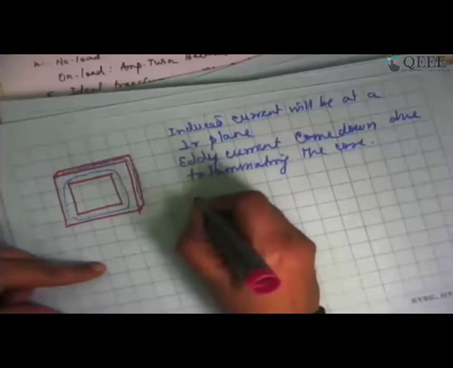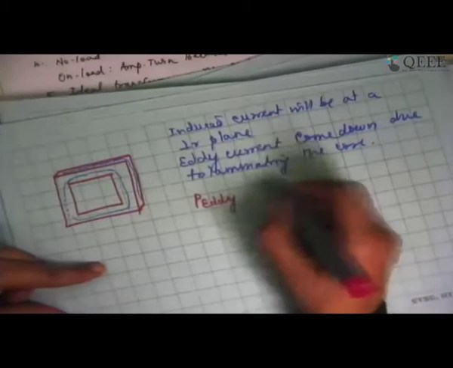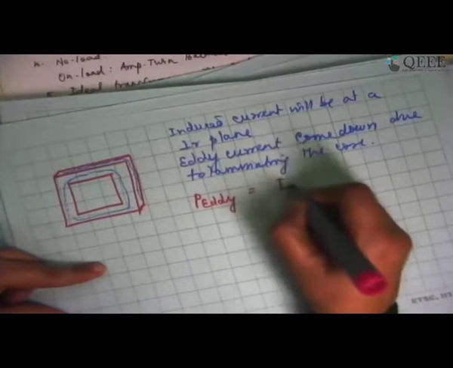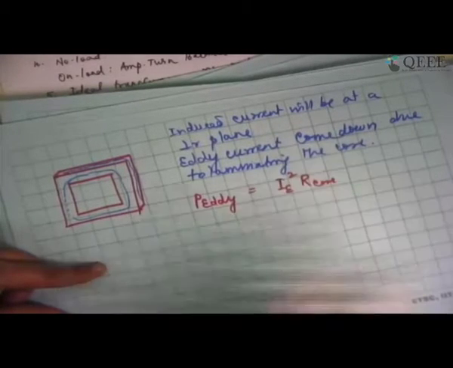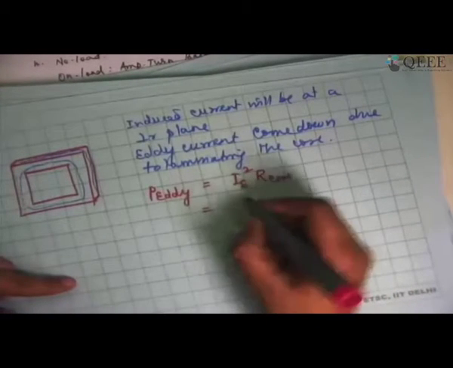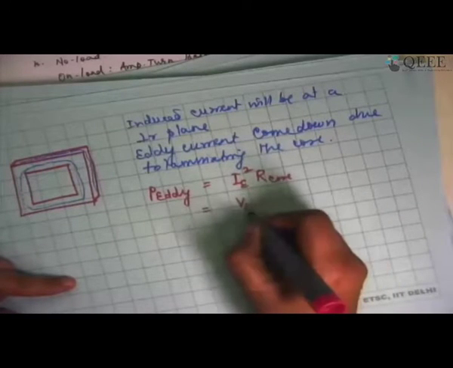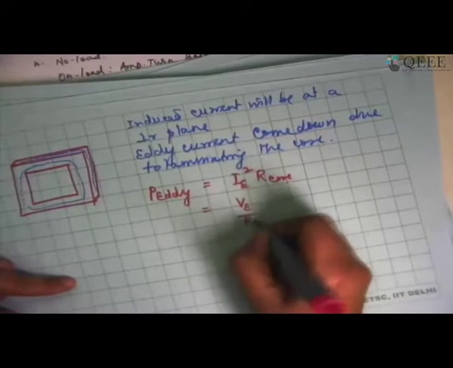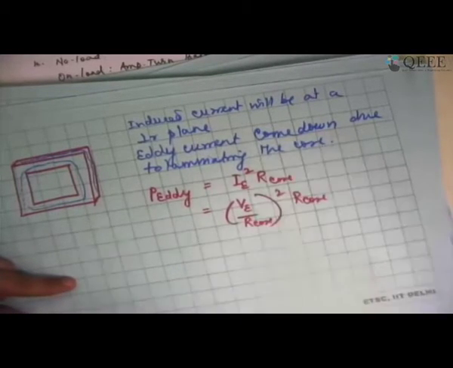Right? So eddy current losses, if I call this P eddy, is equal to I eddy current square multiplied by R of the core. This is the expression. Now this I eddy current is essentially whatever is the voltage induced due to eddy current divided by the resistance of the core, whole square, multiplied by R core.